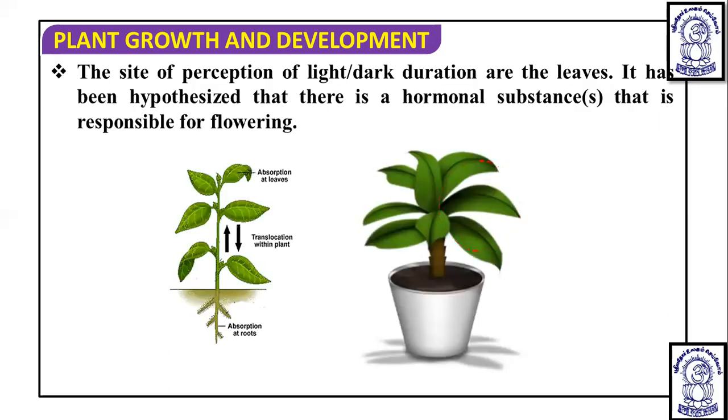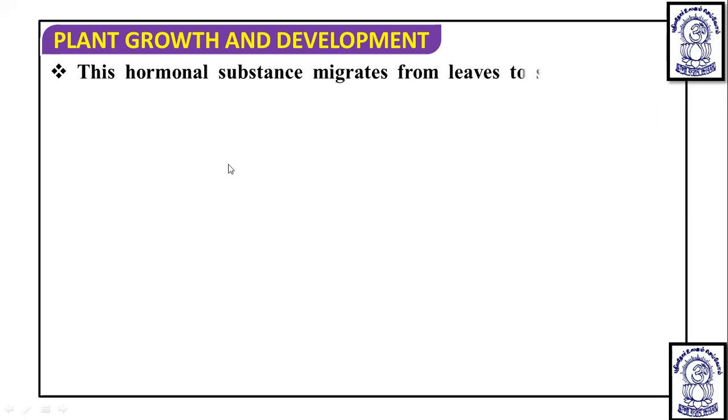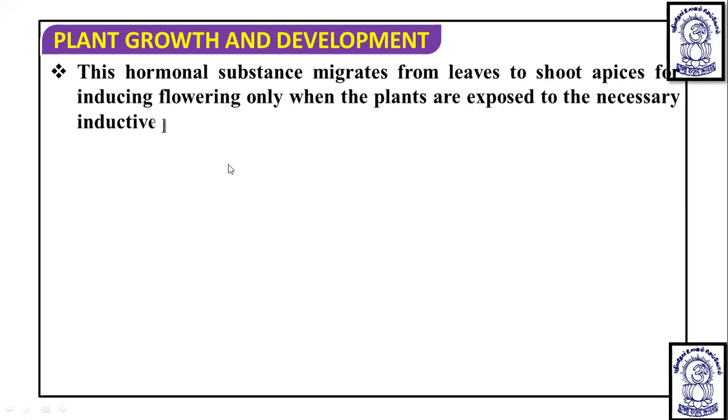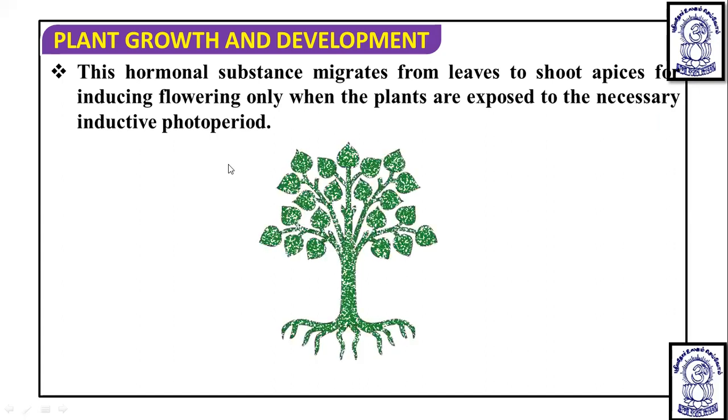If this is a shoot apex that is going to flower, the hormone is formed in the leaves and transported to the shoot apex, where it causes flowering. This hormone migrates from the leaves to the shoot apices for the induction of flowering only when the plants are exposed to the necessary inductive photoperiod. Whenever the necessary light period is provided, this substance is synthesized in the leaves and then transported to the shoot apices.